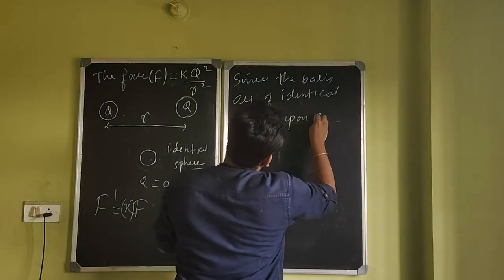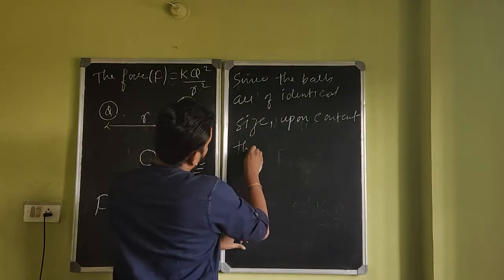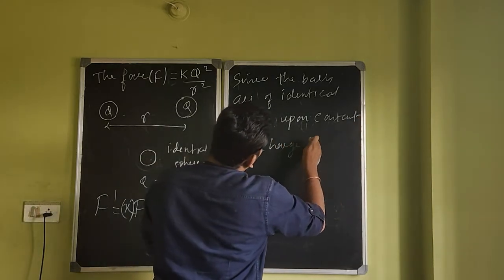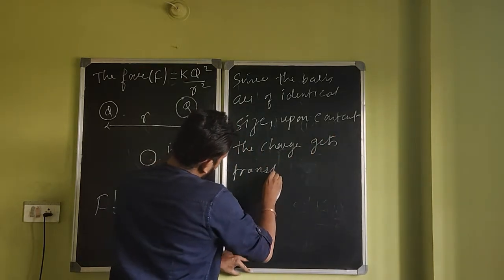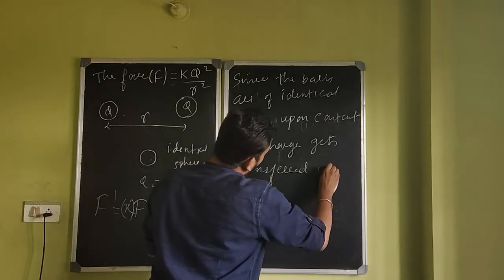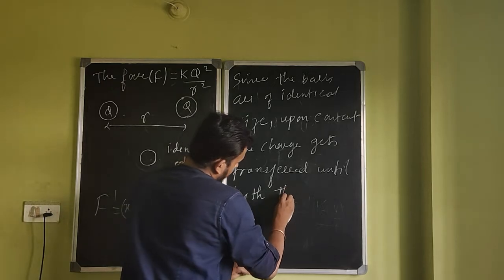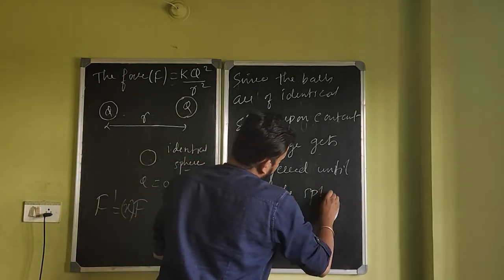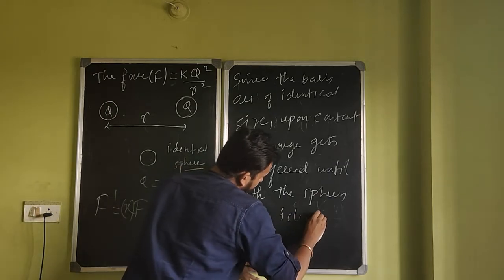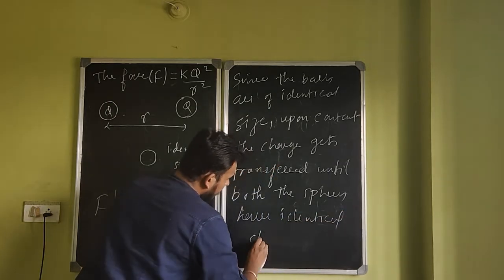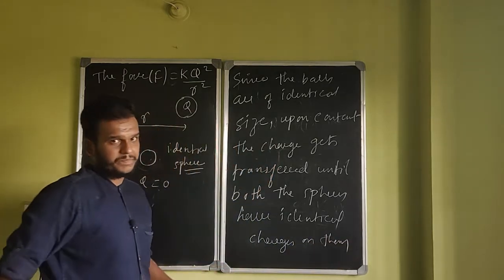Upon bringing them in contact, the charge gets transferred until both the spheres have identical charges on them.